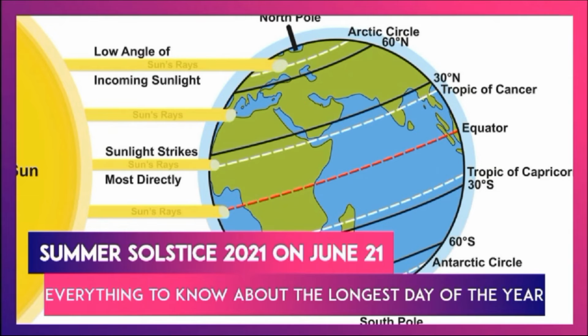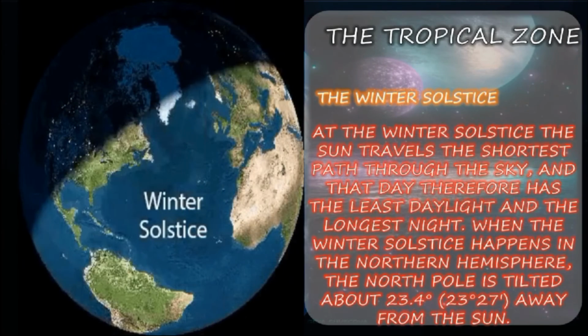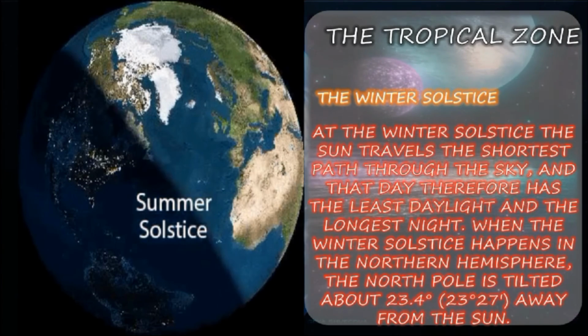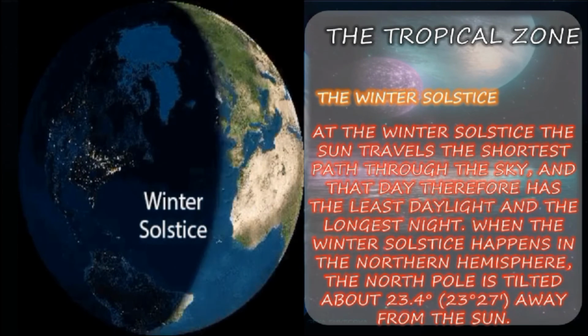Summer solstice 2021 on June 21. You can see in this picture clearly everything to know about the longest day of the year. Next we shall see the winter solstice. At the winter solstice, the sun travels the shortest path through the sky, and the day therefore has the least daylight and the longest night.